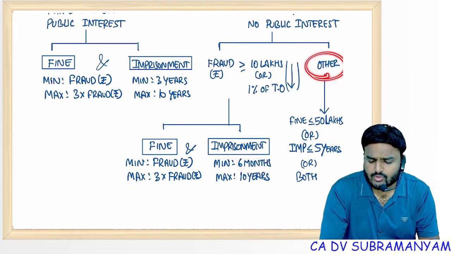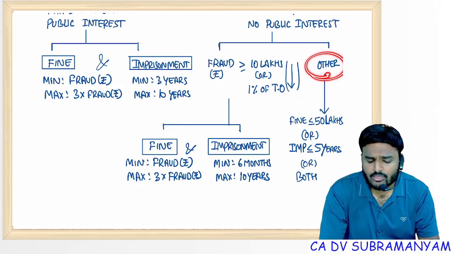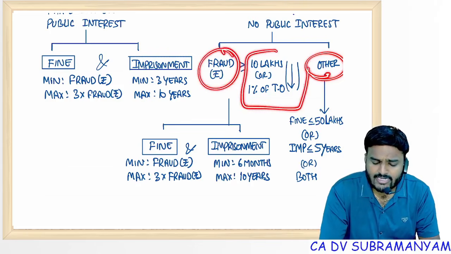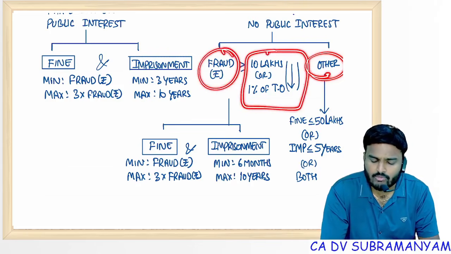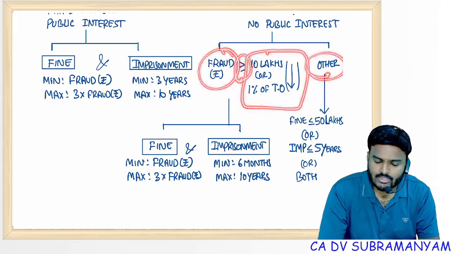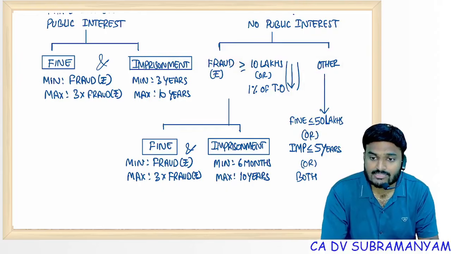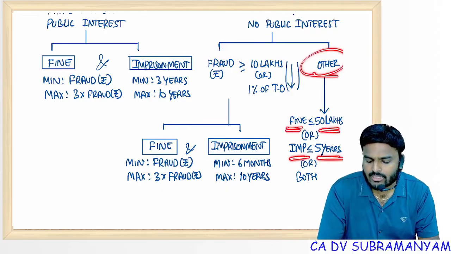Smaller magnitude, sir. How to know? Compare the amount involved in the fraud with 10 lakhs or 1% of the turnover, whichever is lower. If it is greater than or equal to, it is greater magnitude. If less than, then it is smaller magnitude: fine up to 50 lakhs, imprisonment up to 5 years, or both.